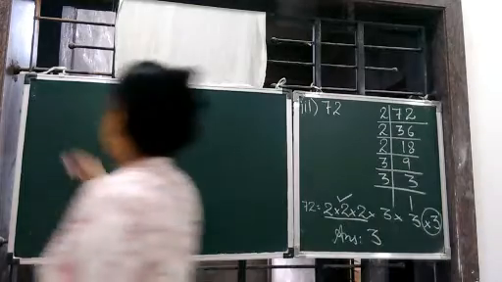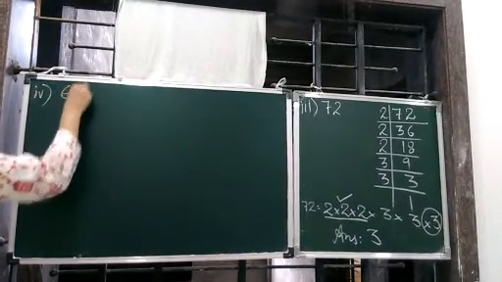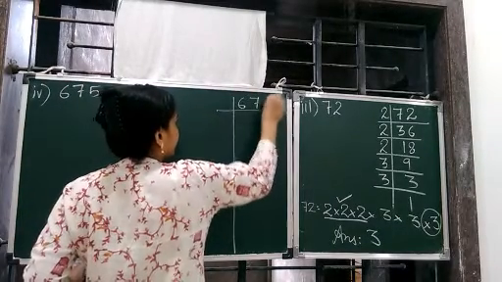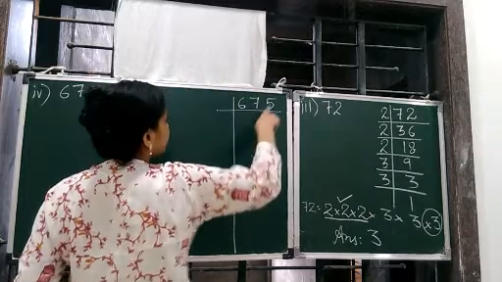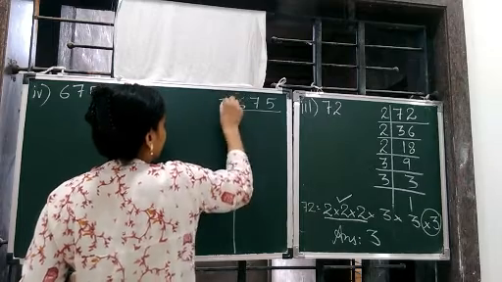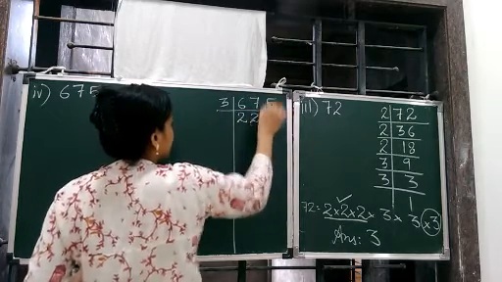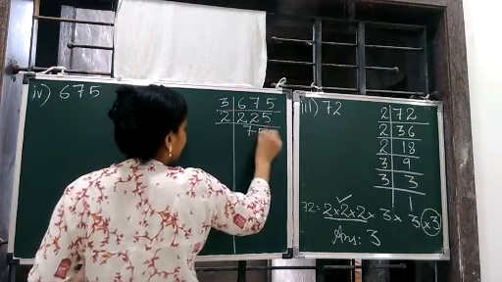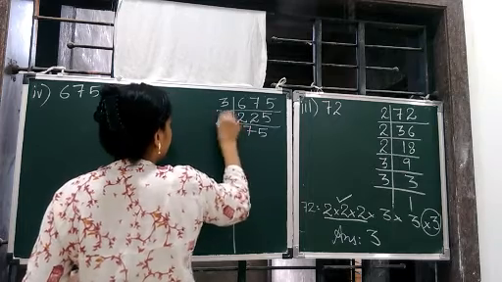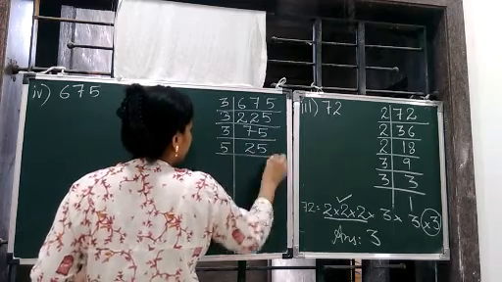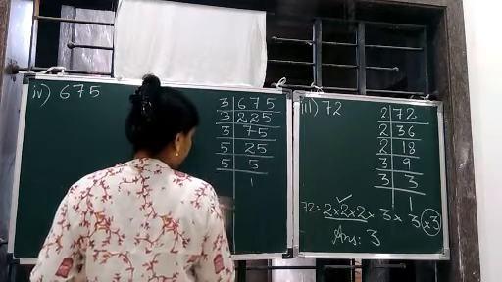Then we do the fourth one. 675. It will go by 3. 2 3s are 6. 2 3s are 6. 5s are. Still it will go by 3. 7s are 21. 5s are 15. Arey, it is 3 bhai. And again by 3. 2 3s are 6. 5s are 15. 5 5s are. 5 1s are.